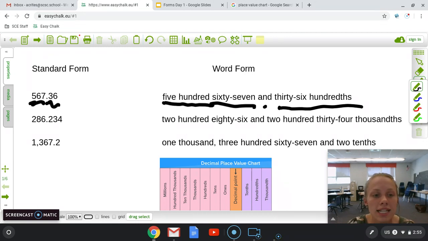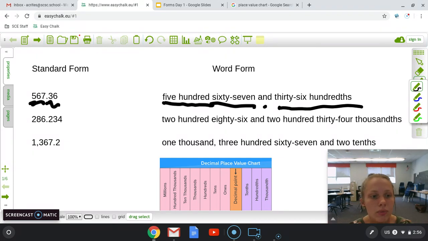So the next one says 286.234. So how would we actually say that? What is the word form? That's 286 and 234 thousandths. So the same. When we said 286, that's exactly what we wrote. Remember, we put a hyphen in between eighty-six. We put hyphens in between the tens and the ones column. We have and for our decimal. And then whatever is on the right side of the number, everything that's on the right of the decimal point, we say as one big number. So 234, our 4 is in the thousandths column, so we say 234 thousandths.